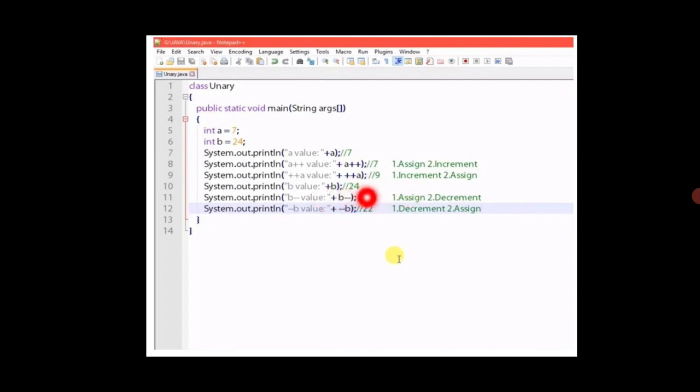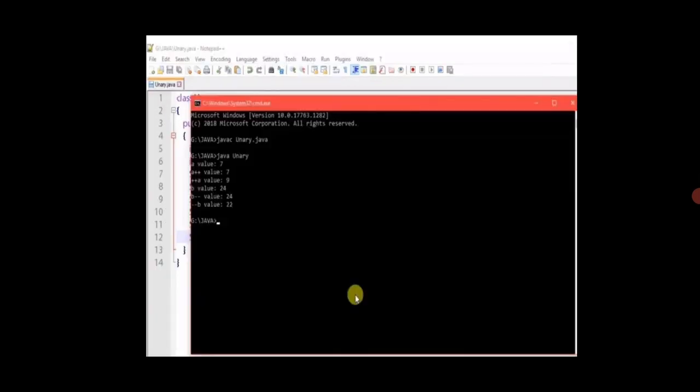Then b is actually printed as 24. b minus minus, in the sense, the b value will be 23, but it will first assign the value and after that do the decrement, so it will not be reflected in the output. Now the b value is 23. Then minus minus b, in the sense, the b value becomes 22.